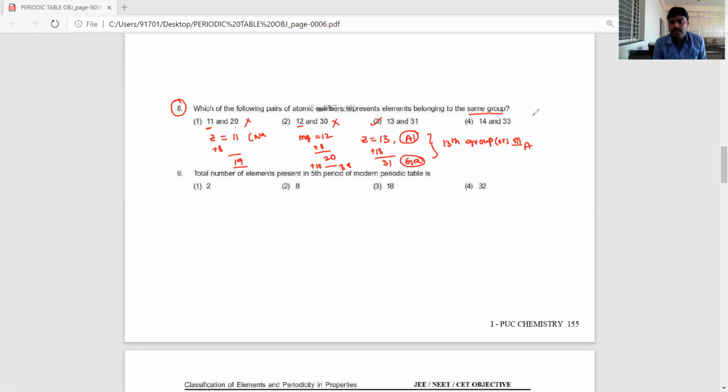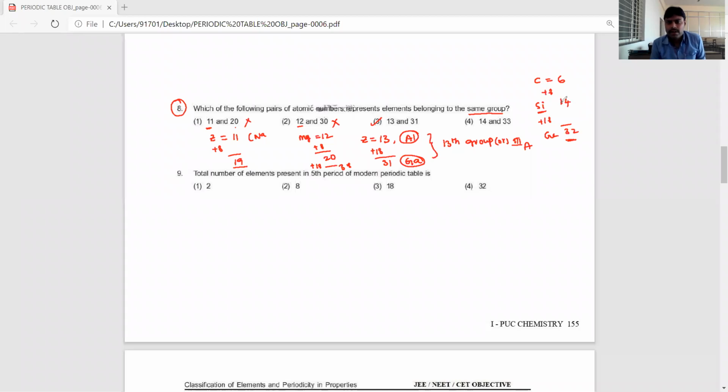It is also wrong. 14 and 33: carbon is Z equals 6, plus 8, 14 will come, that is silicon. For the next element you add 18, we get 32. 32 is carbon, silicon, germanium.